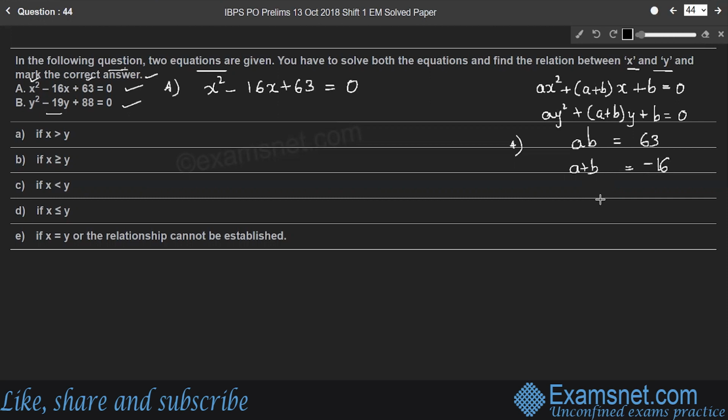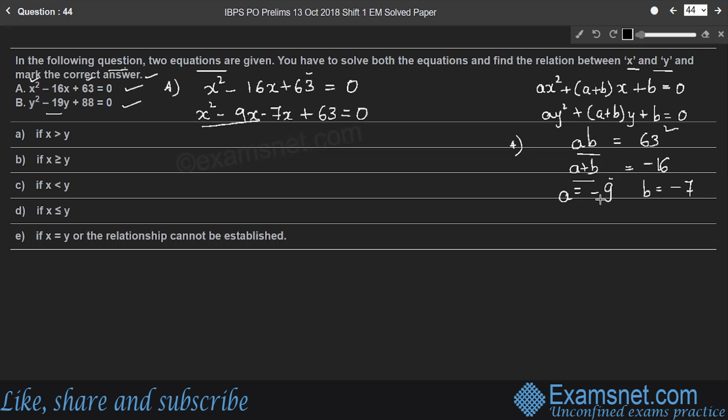So here the product of a and b coefficients is 63 and their sum is minus 16. Therefore, what's the value of a here? a is minus 9, b is minus 7, so that their product is 63 and the sum becomes minus 16. So x square minus 16x can be written as x square minus 9x minus 7x plus 63 is 0.